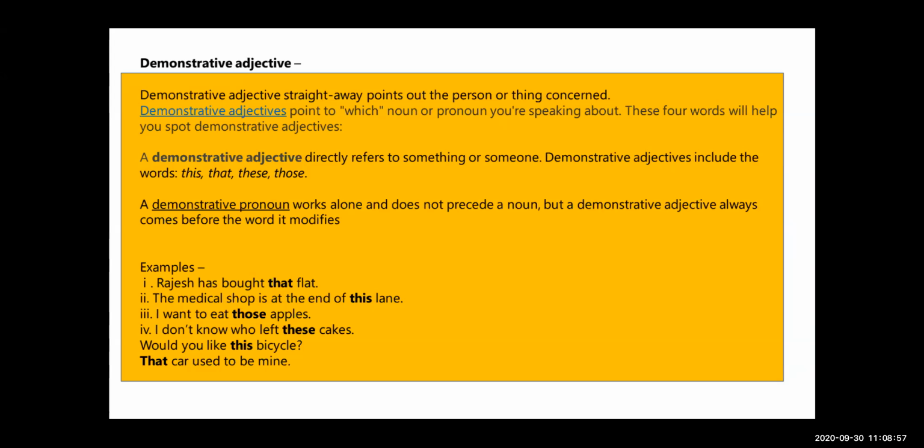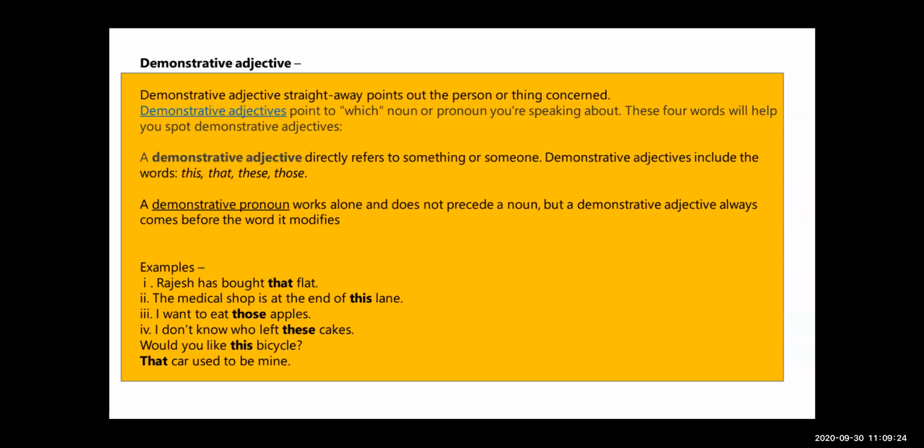Like that they demonstrate the persons or things. Demonstrative adjectives point to which noun or pronoun you are speaking about. If you are speaking about that flat, it points out which noun or pronoun you are talking about.